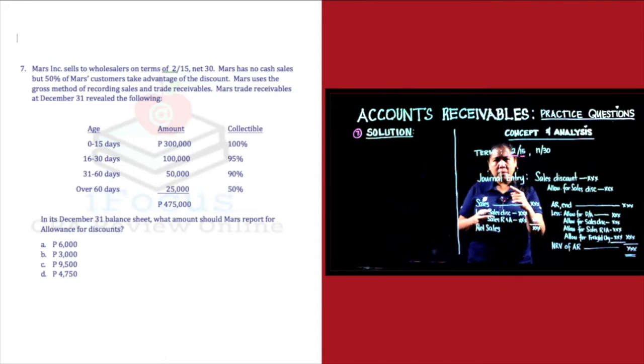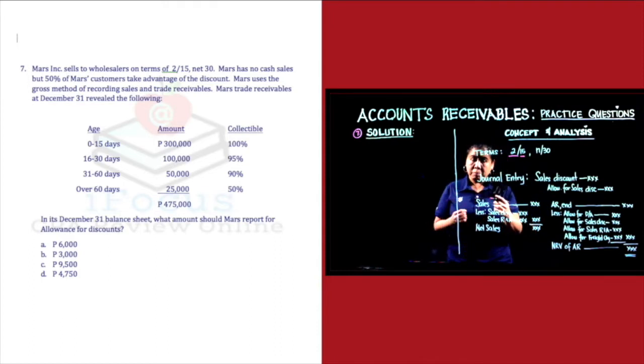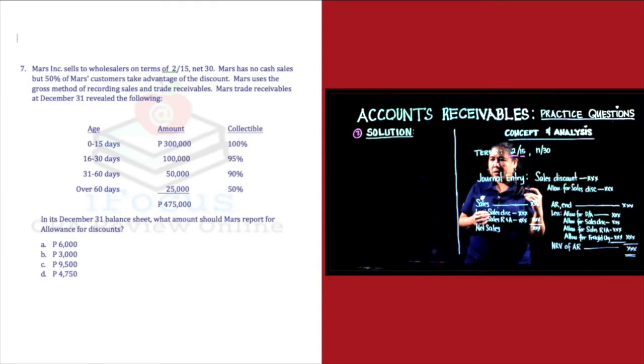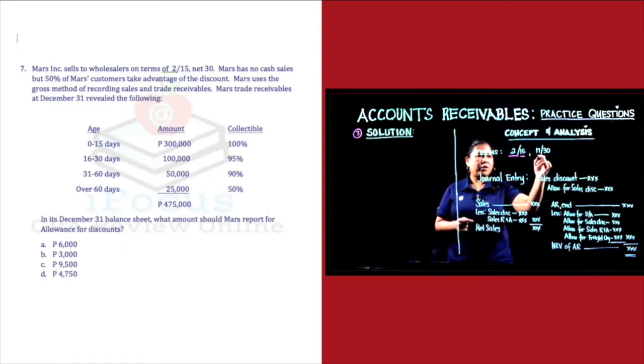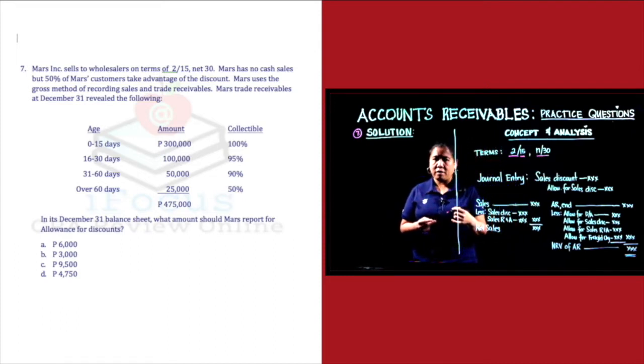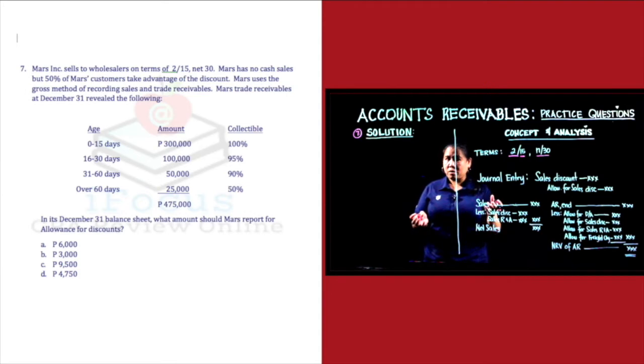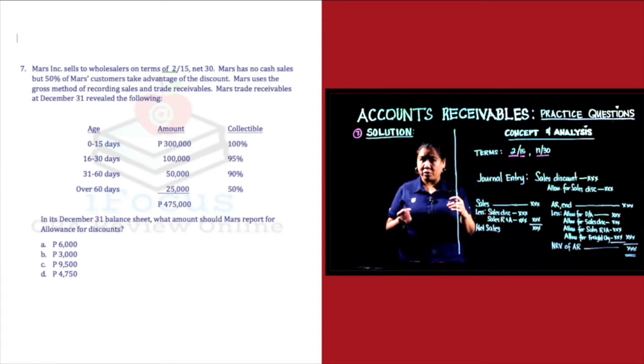2/15. So, ang ibig sabihin na si Mars, magbibigay siya ng 2% sa mga customer kung magbabayad sila within the 15 days. Ang ibig sabihin, 98% lang ang babayaran ng customer. The net 30, ang ibig sabihin is hindi na siya makaka-avail ng discount but kailangan magbayad siya within 30 days.